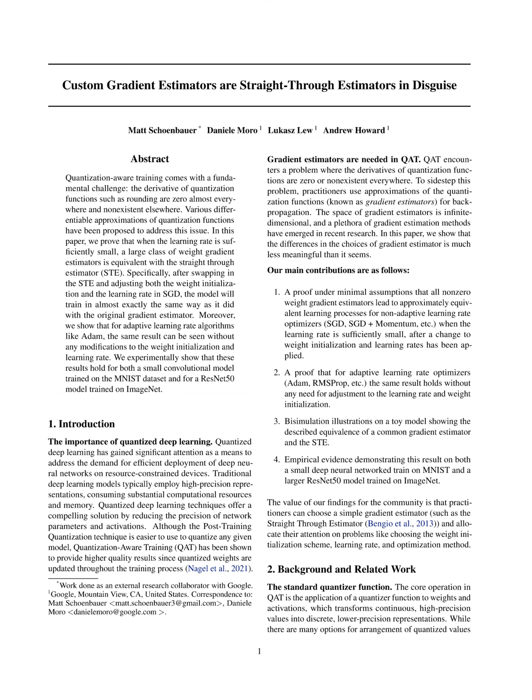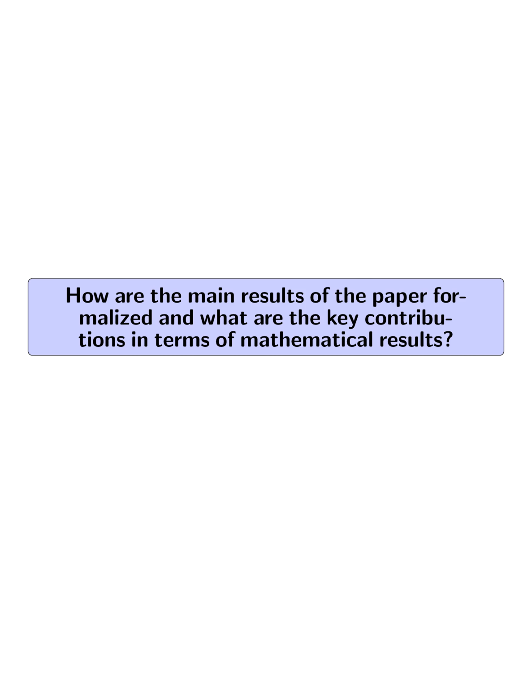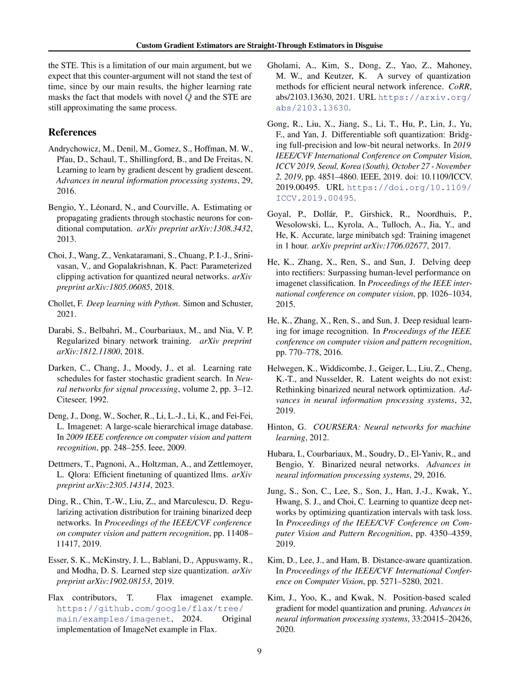How are the main results of the paper formalized, and what are the key contributions in terms of mathematical results? The main results of the paper are formalized through two key theorems.